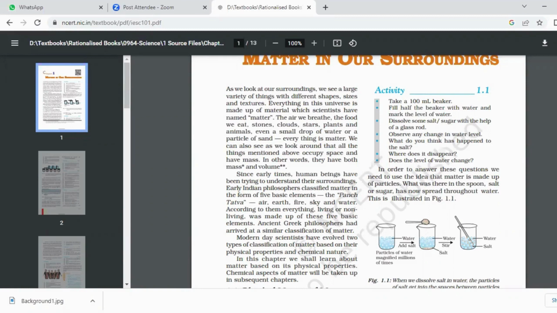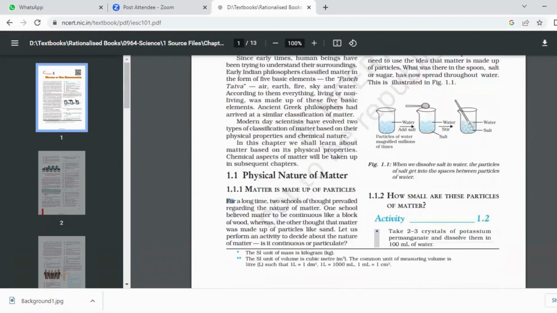Clear? Yes, ma'am. Okay. Can you see this diagram? They have shown you that particles of water, magnified millions of times, and they're adding salt. Can you see? Yes, ma'am. Okay, fine. Are you doing NCERT in this school or is there some other book like Lakhmir Singh and all? Some schools follow those books also. Ma'am, we are doing NCERT, but we do a bit of Lakhmir Singh also. Okay. Whatever I teach you will be from that also. It's not just NCERT only. I would introduce you to Lakhmir Singh also.